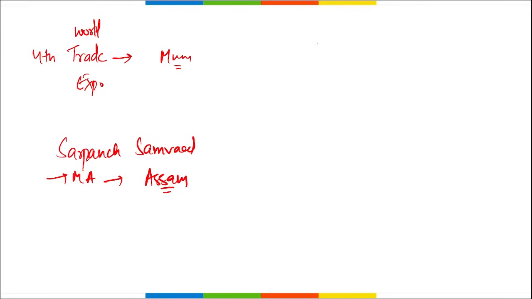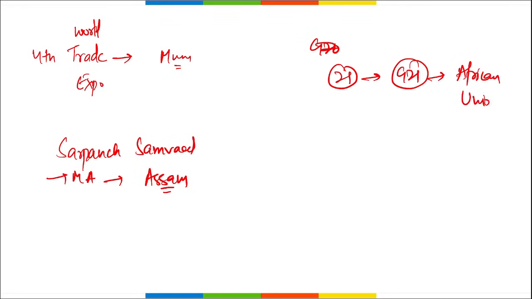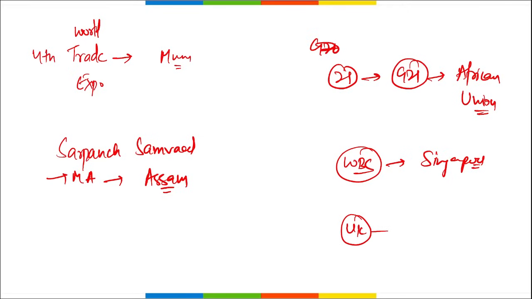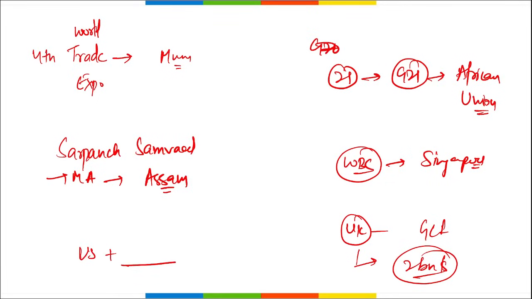Correct? Apart from this, tell me, recently, which became the 21st member of G20, that will be now known as G21? It is the African Union. Then world's best country. It is Singapore. Correct? Then UK has recently provided how much amount for the Green Climate Fund? So UK contributed $2 billion for the Green Climate Fund. Then US signed a deal with which country on semiconductor supply chain? It is Vietnam.